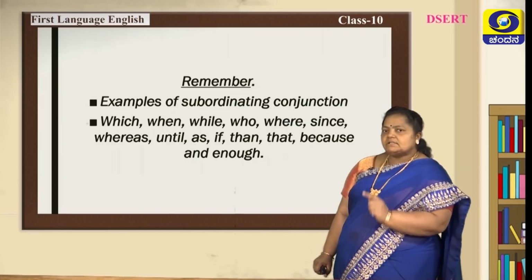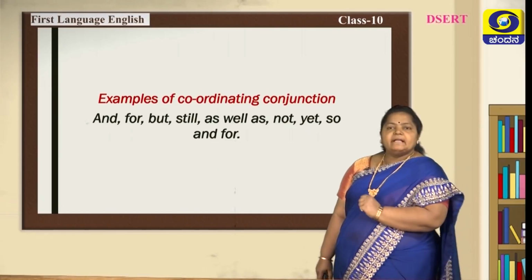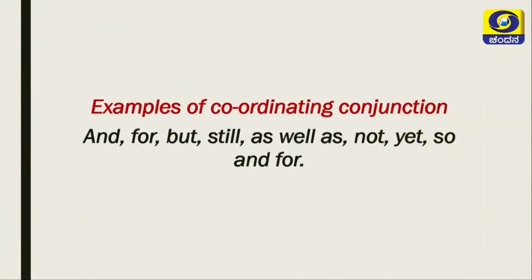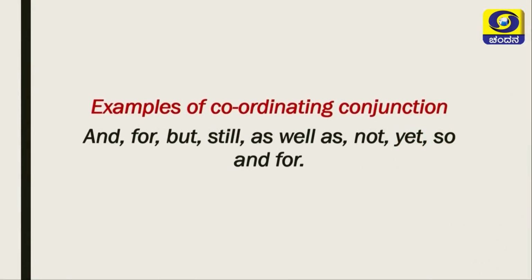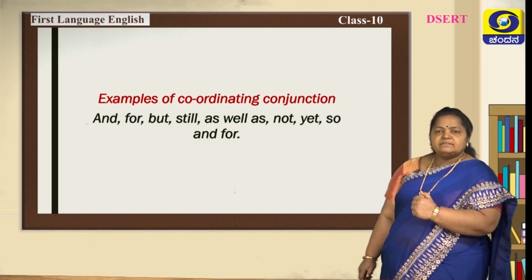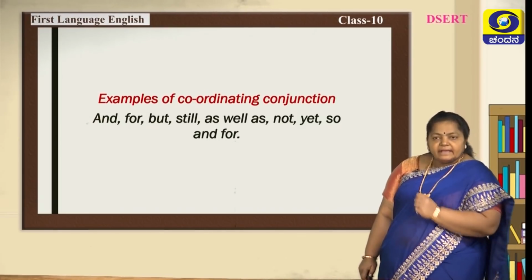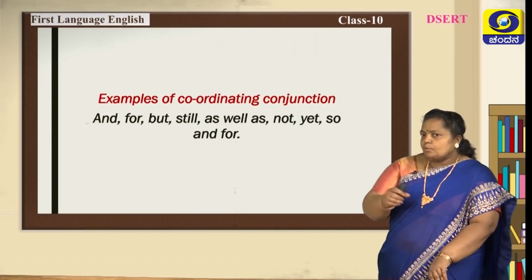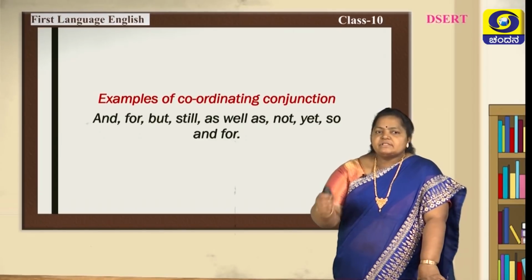These all come under subordinating conjunctions. Examples of coordinating conjunctions. This will be very helpful for you to identify a compound sentence. And, for, but, still, as well as, not, yet, so and for. So, please do remember these examples of coordinating and subordinating conjunctions, which will be very helpful for you to transform one sentence to another and also to identify whether it is a complex or a compound sentence.